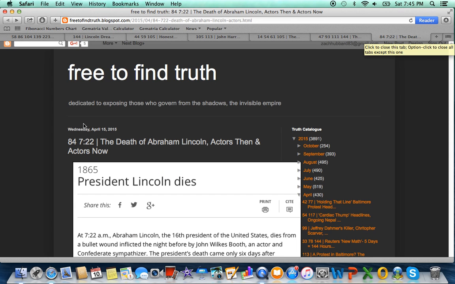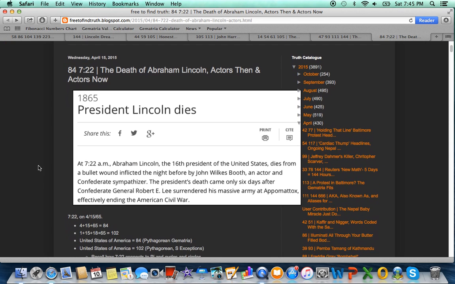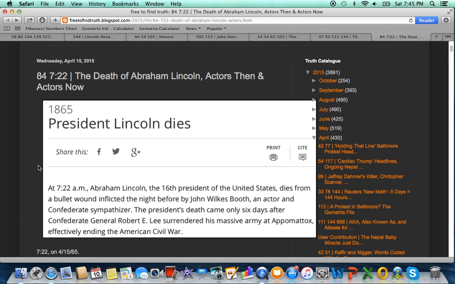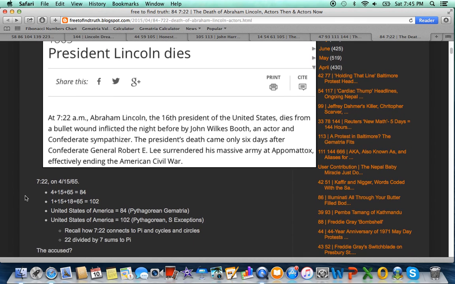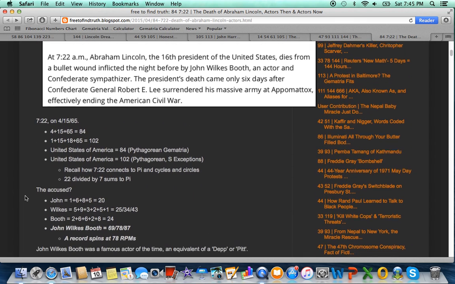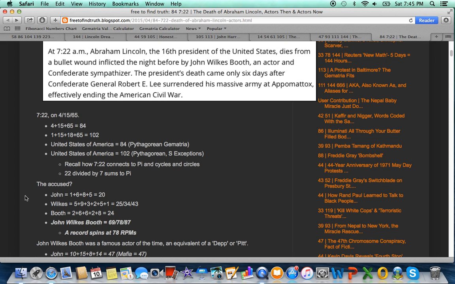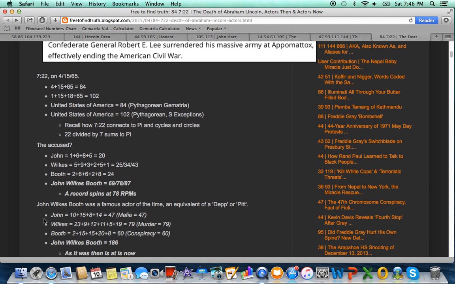Numbers often found around sacrifice. These Zionists, they control a lot. Sports leagues, media, politicians, and they code it all with their numbers. Lincoln died at 7/22 because of its connection to pi. These people are about cycles and circles. Pi is the number that has to do with cycles and circles.